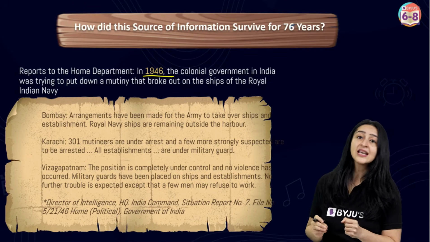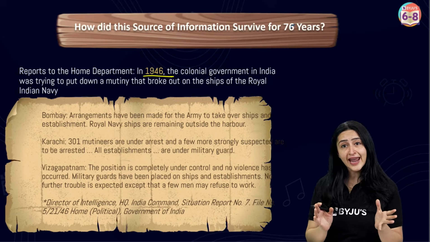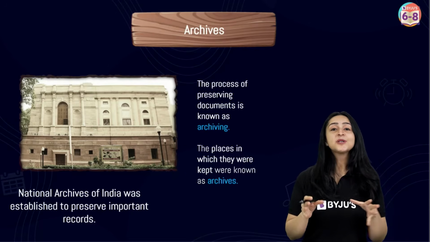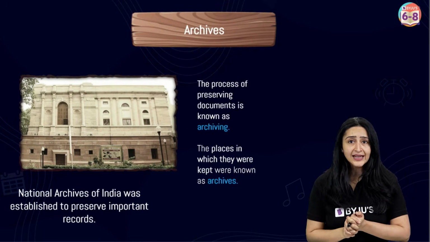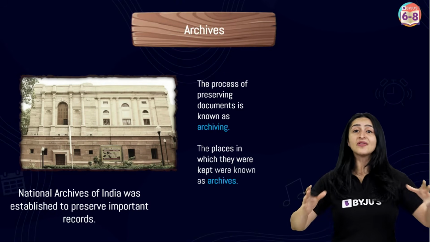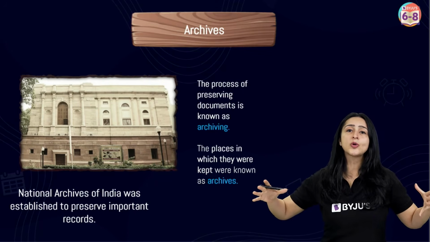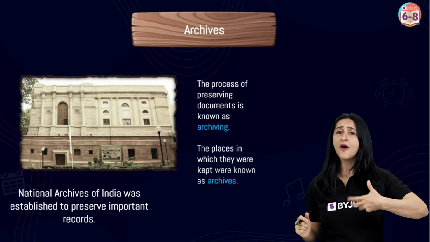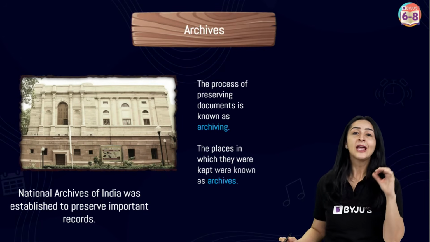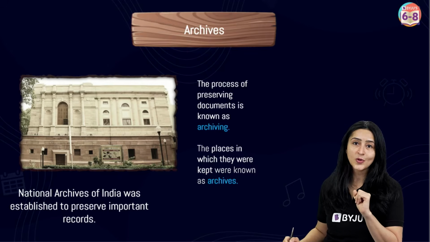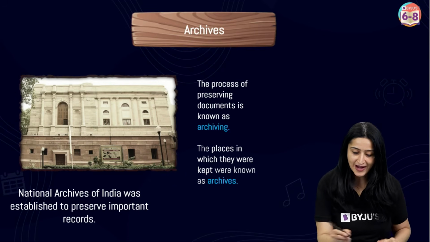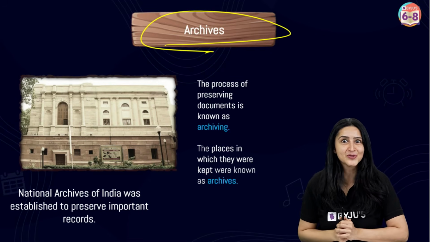Well, that's because it was preserved with great care. Now, can you tell me who preserved it? Well, actually, this was preserved by our government. In fact, this practice of preserving the document actually came from the British. So they used to build huge record rooms for documents such as these, and they used offices of tehsildars, commissioners and law courts for this very purpose. And this process of preserving documents is known as archiving, and the places in which these documents were kept were known as archives. So interesting.